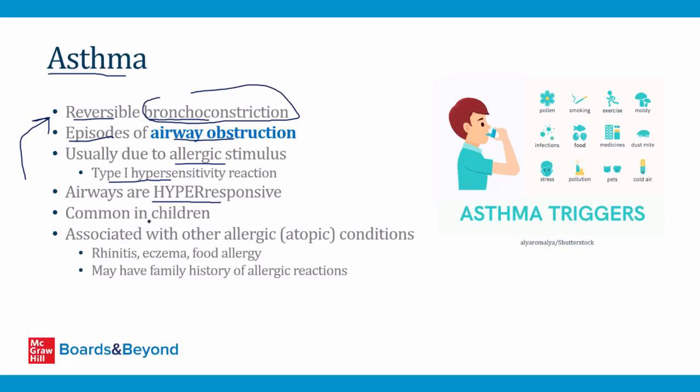Asthma is common in children. You'll see a lot of it on your pediatrics rotation. Some of these children outgrow asthma when they become adults, but others do not. And because asthma is an allergic condition, it's often associated with other allergic or atopic conditions. So, children who have asthma, not only do their airways overreact, but they can have overreaction of other parts of the body. So, children with asthma often also have rhinitis or eczema or food allergies, and many of them come from families where there's a family history of various allergic reactions.